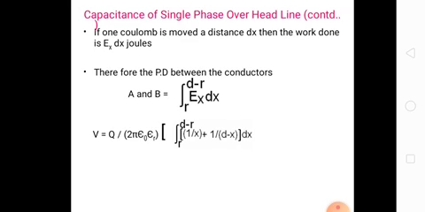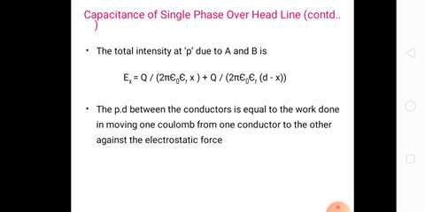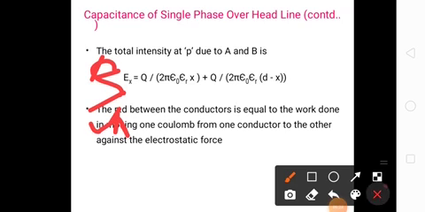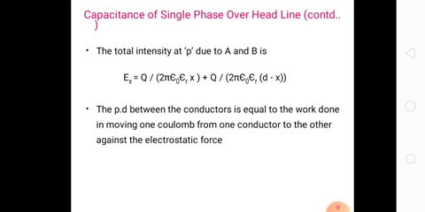How did this come? The previous equation is Ex equal to Q by 2 pi epsilon naught into epsilon r into x plus Q by 2 pi epsilon naught into epsilon r into d minus x. Here Q by 2 pi epsilon naught into epsilon r is common. So we get 1 by x plus 1 by d minus x into dx.